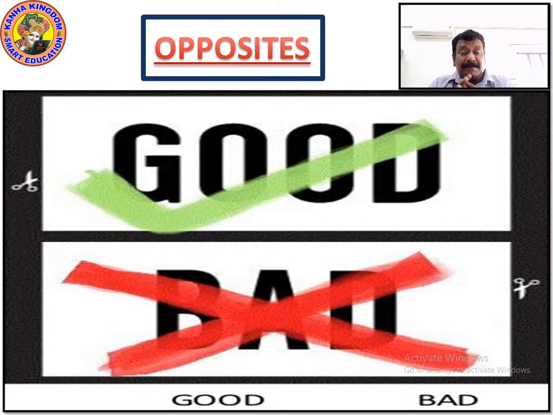Right? So, the opposite of good is bad. When you say good, good things are good habits, good practices, good talking. These are all good.